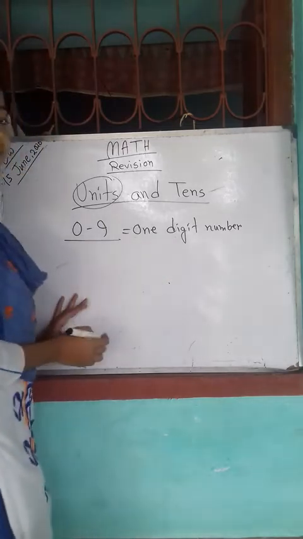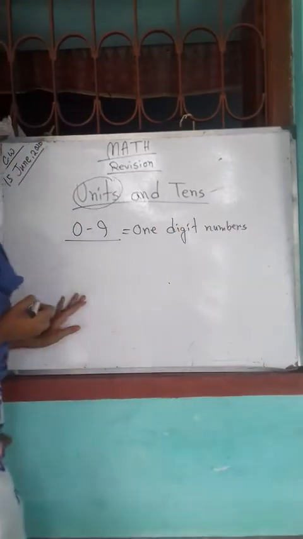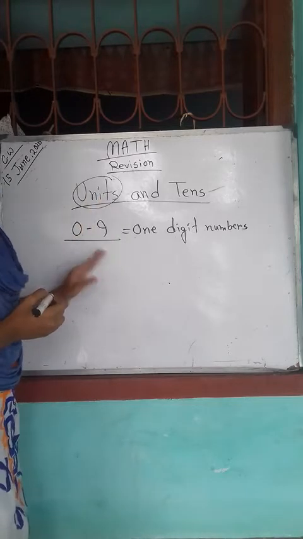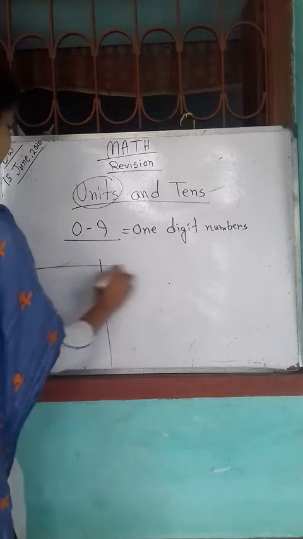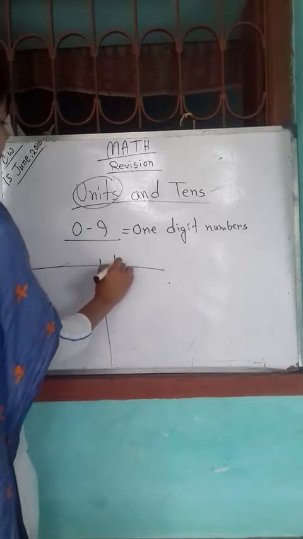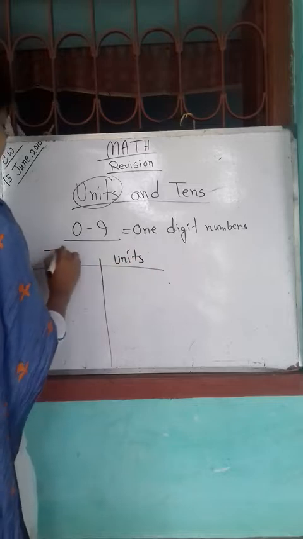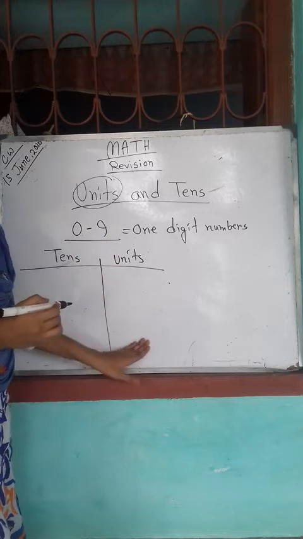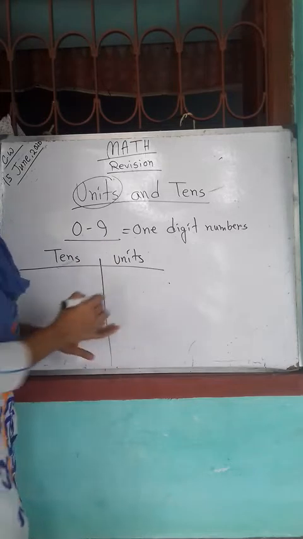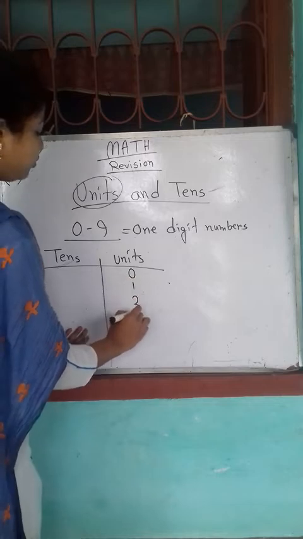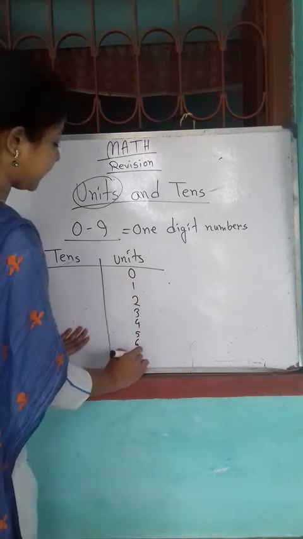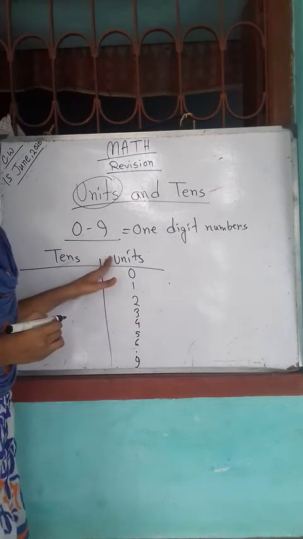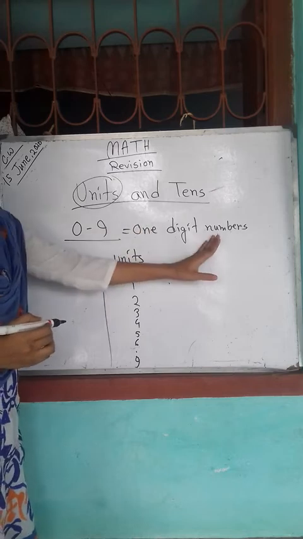These are 1-digit numbers and these numbers are called units. If we make a chart, units and tens, from 0 to 9, all the numbers will be in the units place. 0, 1, 2, 3, 4, 5, 6, up to 9. All these numbers will be in the units place because these are 1-digit numbers.